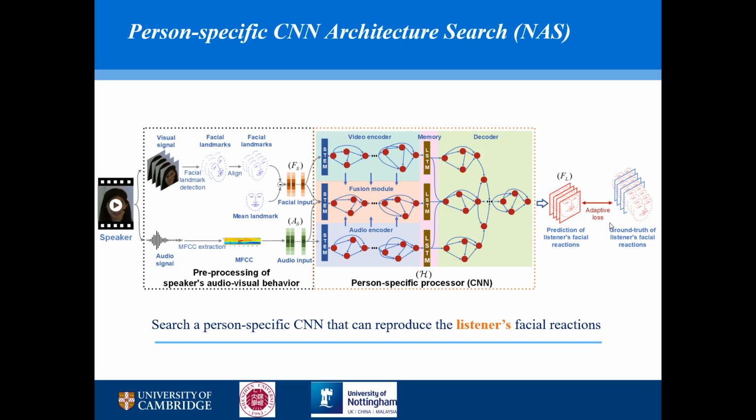So we can see here, there's an adaptive loss, because we assume during the facial reaction, there is always a time delay for the listener because they need to process the information received and then make the response. This time delay can be different for different persons and also can be different for a single person under different scenarios. Therefore, we compare the predictions with a set of ground truths pre-defined by a time window, and then we choose the most similar ground truth as the final ground truth to compute the loss value during the search.